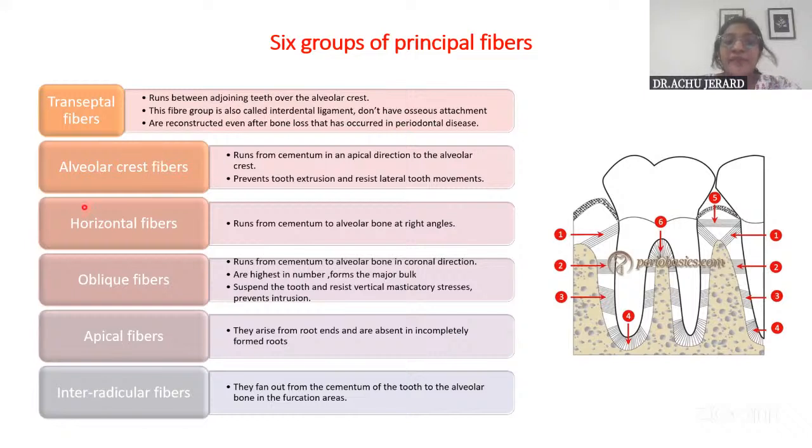And then you have the alveolar crest fibers. The course is always from the cementum to the alveolar bone. That is how they run. The alveolar crest fibers run from the cementum of the root to the alveolar crest in the apical direction. Always remember, the function of the PDL fibers will be just opposite to the direction of their course.